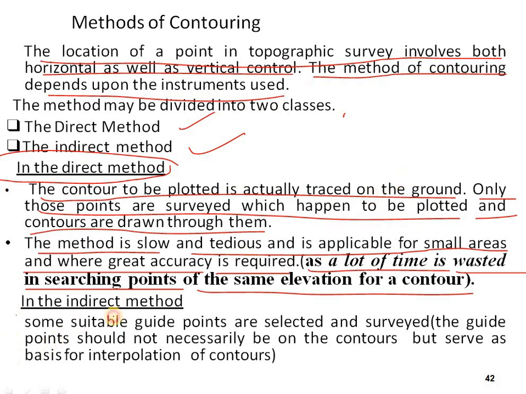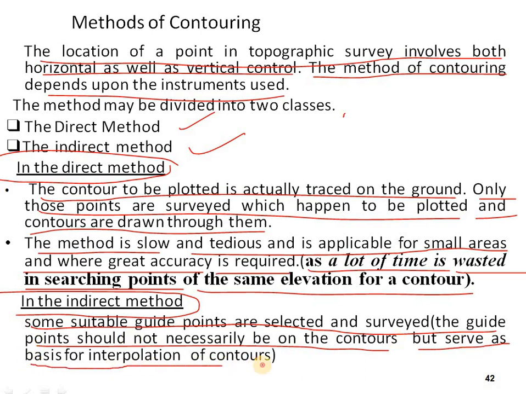And coming to the indirect method, some suitable guide points are selected and surveyed. The guide points need not necessarily be on the contours but serve as the basis for interpolation of contours. So in the indirect method, some guide points are selected and surveyed.